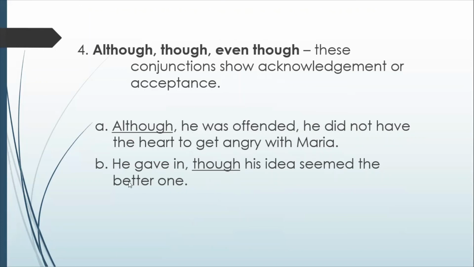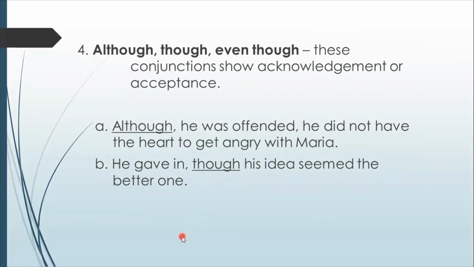Number 2, he gave in though his idea seemed to be the better one. He acknowledged that his idea is better, but he still gave in. So that is the use of although, though, and even though in a sentence. So now you learn that you can make a sentence by combining independent clause and dependent clause in one sentence by the help of the subordinating conjunctions.